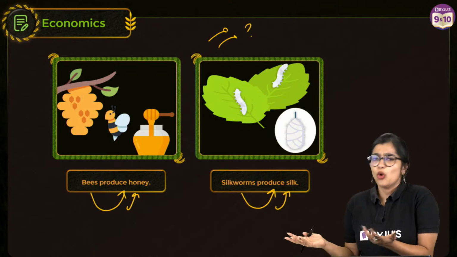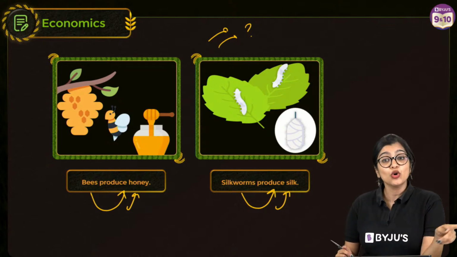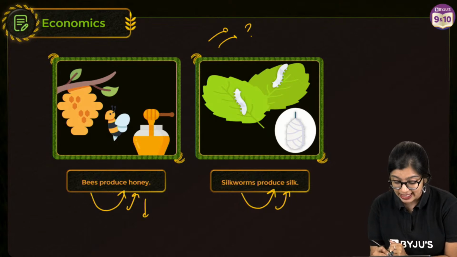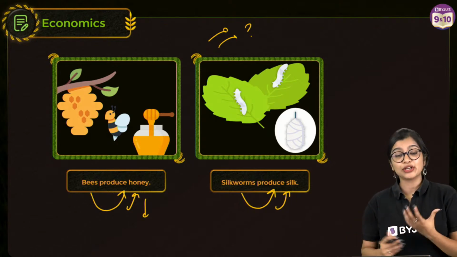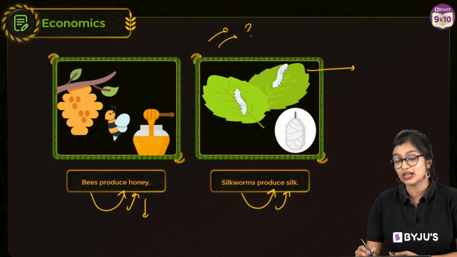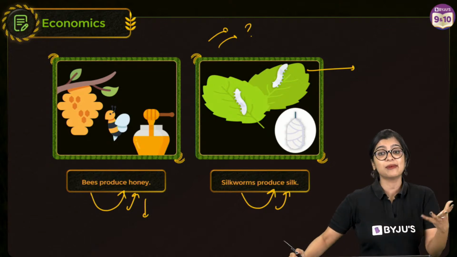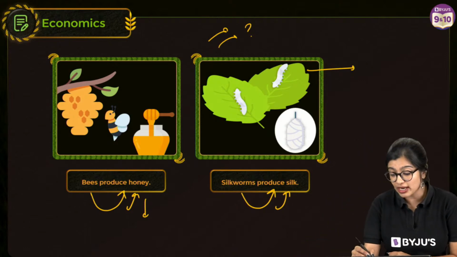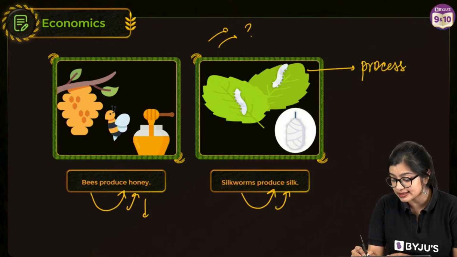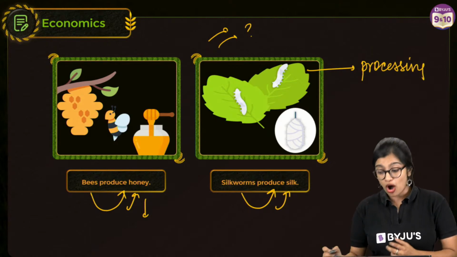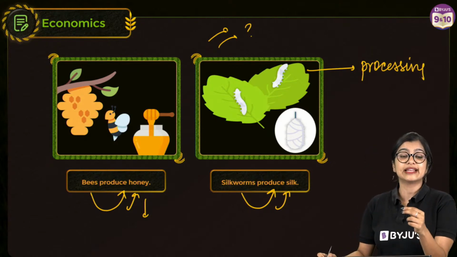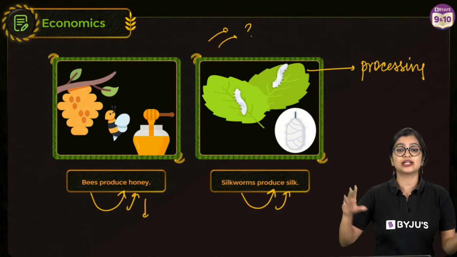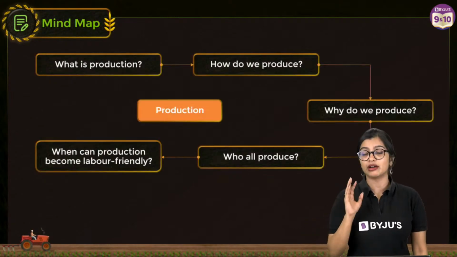No, nobody buys silkworms. But rather, what do we end up getting? We end up getting honey in packaged bottles, and when you talk about silkworms, we know that silk is processed. We've learned in our science subjects how silk is processed. So we understand that there is some processing involved, or rather, some production involved. That is what at a broad level we are going to be learning about today.